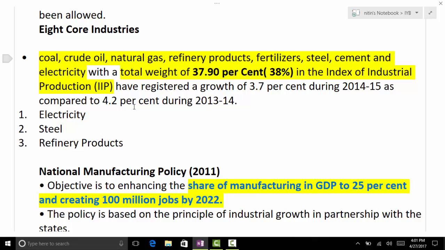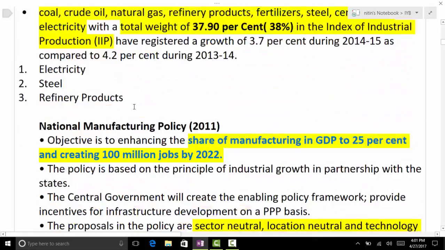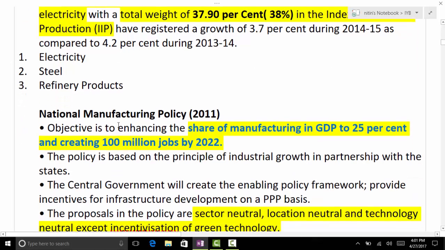Last one, what remains? Steel. Tell me the top 3. Electricity, steel, and refinery products. Right. So these are top 3.